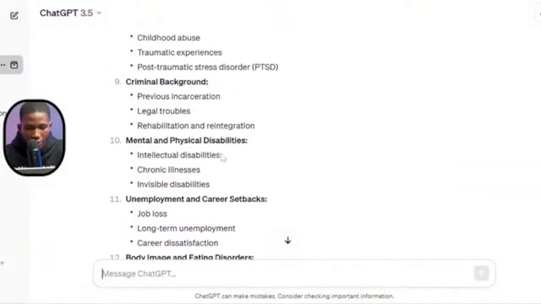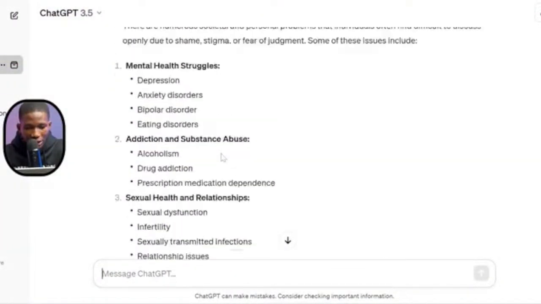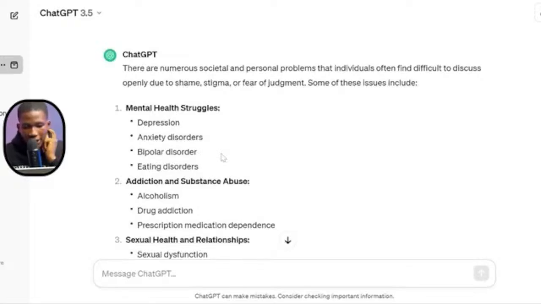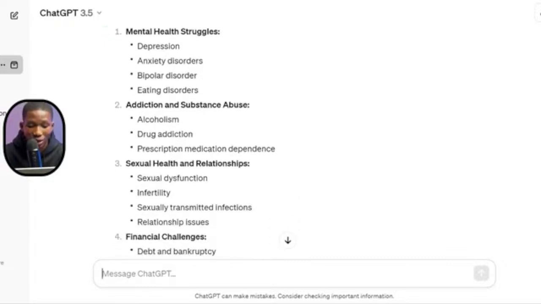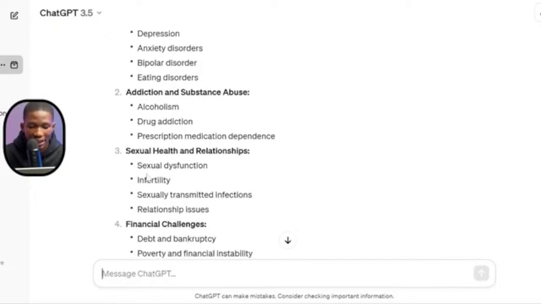They don't want anybody to know. They're going to buy it in secret. They're going to say, okay, let me read this thing and see if I can actually save myself. So that is it right here. Looking at this, you can see that by asking ChatGPT that, it just gave me some ideas. It says bipolar disorder, addiction and substance abuse, the same thing, sexual health. So you can see sexual health, infertility, sexually transmitted infections, relationship issues.